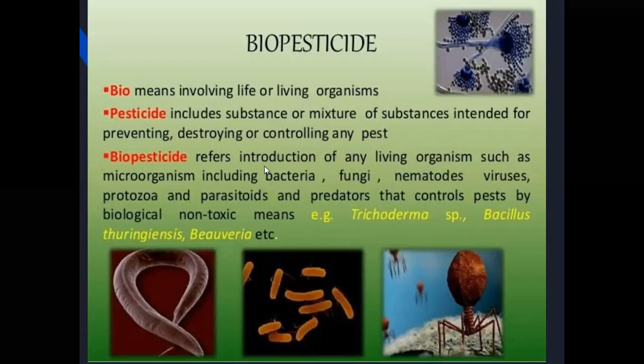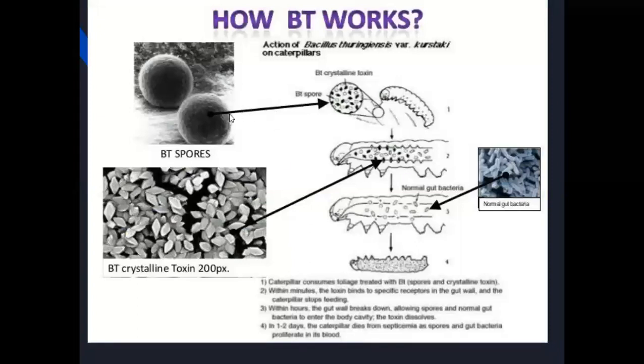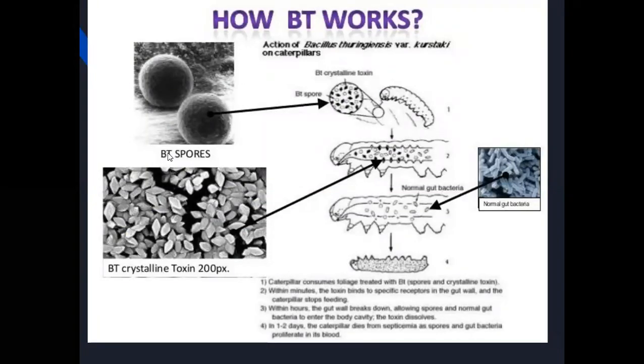Biopesticides refer to the introduction of any living organisms such as microorganisms including bacteria, fungi, nematodes, viruses, protozoa, parasitoids, and predators that control pests by biological, non-toxic means. Non-toxic means. Examples: Trichoderma, Bacillus thuringiensis. Bacillus thuringiensis is used as a bioinsecticide or biopesticide, mainly BT.